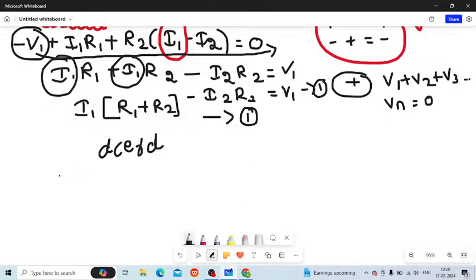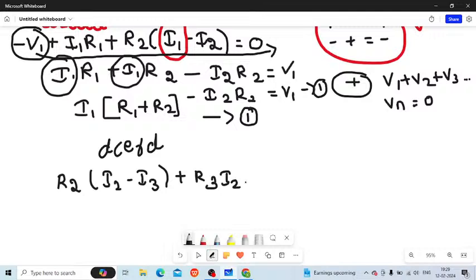So it is nothing but R2 into I2 minus I3 and plus R3 into I2 plus R4 into I2 minus I3.